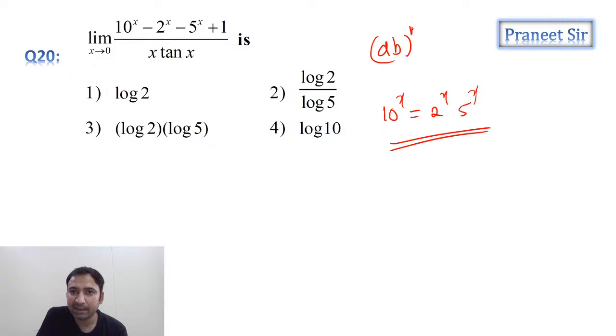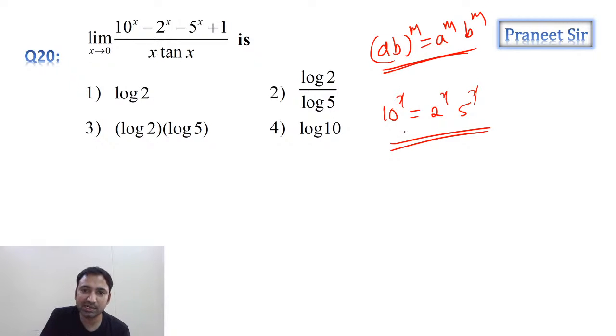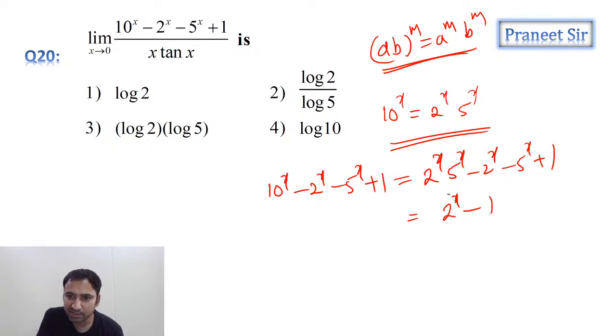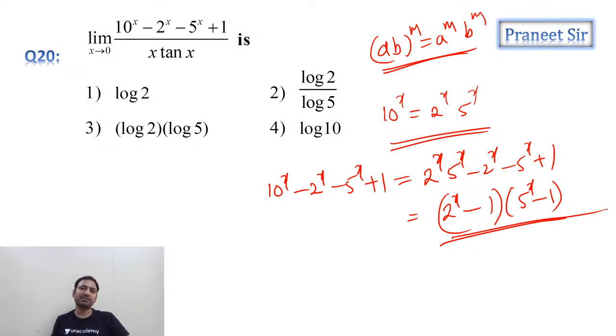(ab)^m is equal to a^m into b^m only, na? By using that, can we write 10^x as 2^x into 5^x? So this 10^x minus 2^x minus 5^x plus 1 can be written as 2^x into 5^x minus 2^x minus 5^x plus 1. Can we write it like this, (2^x minus 1) into (5^x minus 1)? Can we factorize it like this? Clear, na?